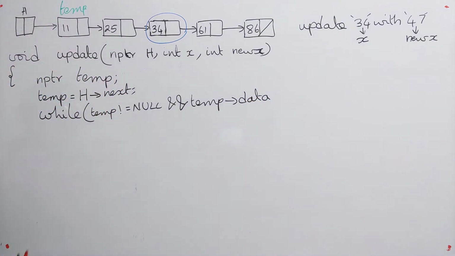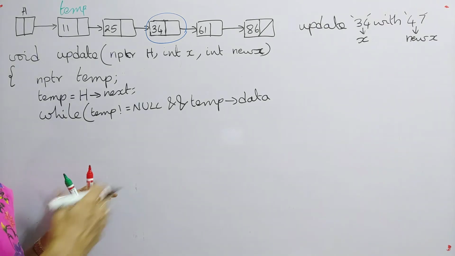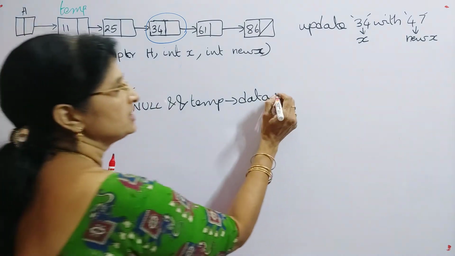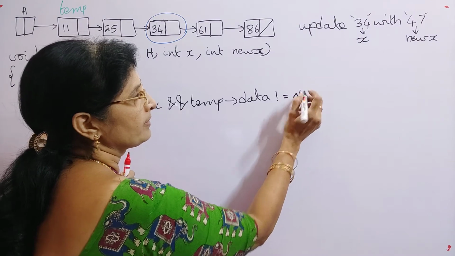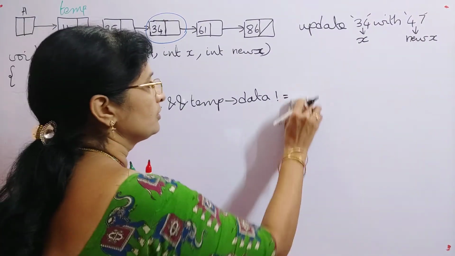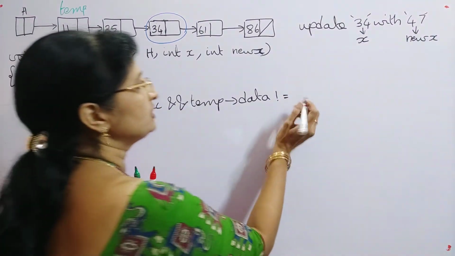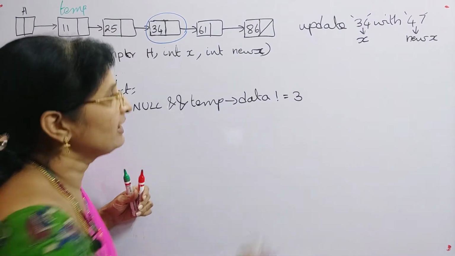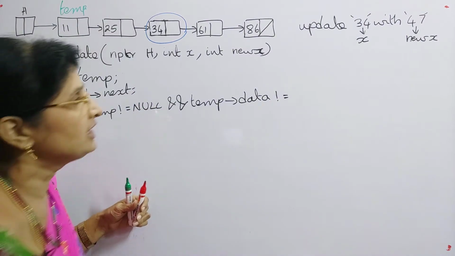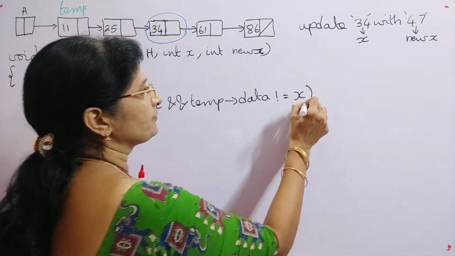Until when do we have to move the temp pointer? We have to move such that if the value is equal, then it should stop at that node. If it is not equal, it has to move to the next nodes. So that's why here I am giving not equal to. What is the value that we are trying to update? It is 34. 34 is available in which variable? It is available in x.